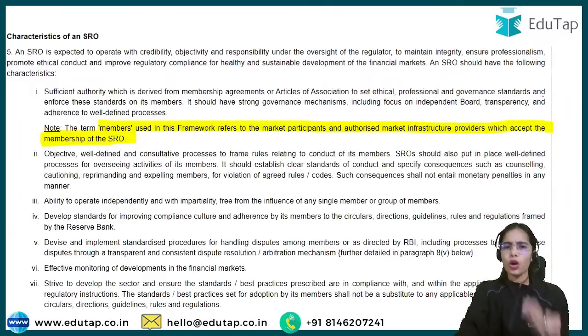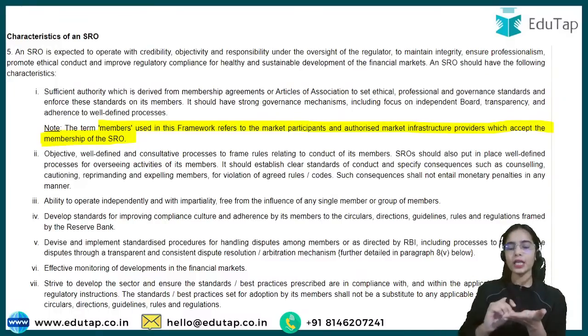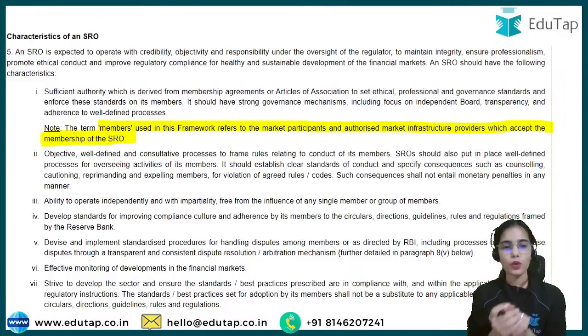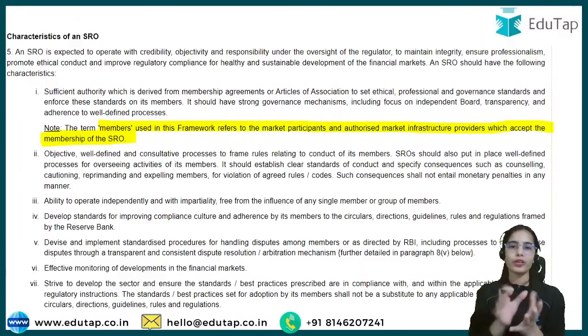So there are different norms. The characteristic of SRO is that the SRO should have sufficient authority. It should be signing the membership contracts. The financial market members that want to become members of the SRO should have a membership contract with the SRO.